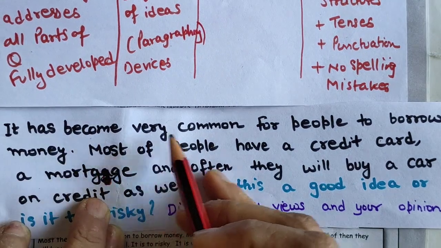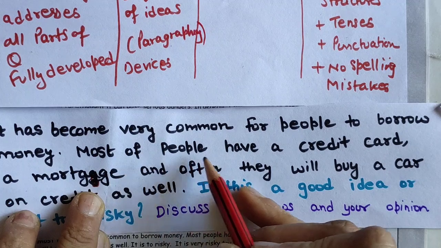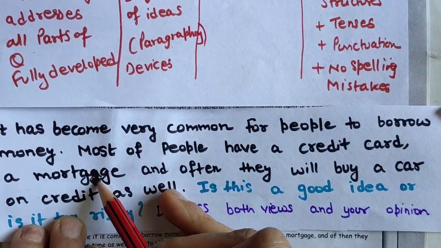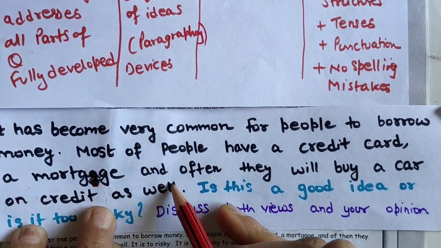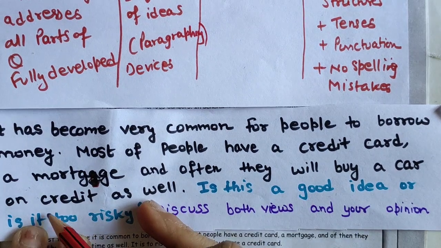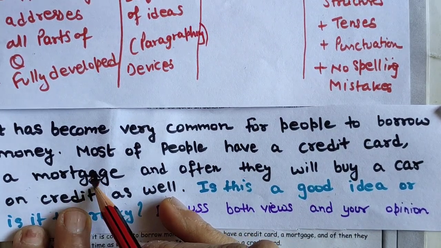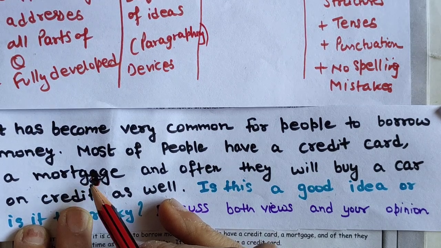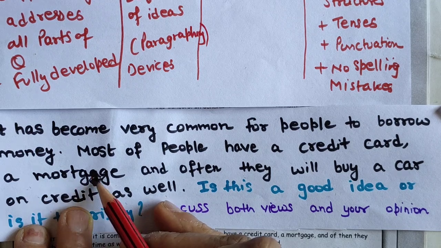It has become very common for people to borrow money. Most people have a credit card, a mortgage, and often they will buy a car on credit as well. So I'm sorry about that, you can see this looks very bad. If you do the same kind of thing in your IELTS writing task 2 and 1, the examiner is not going to be impressed with this bad writing.